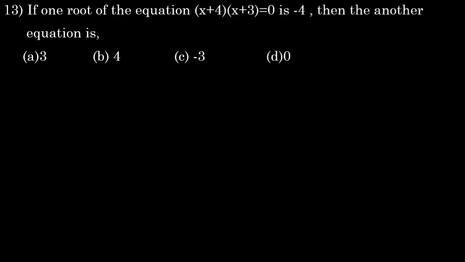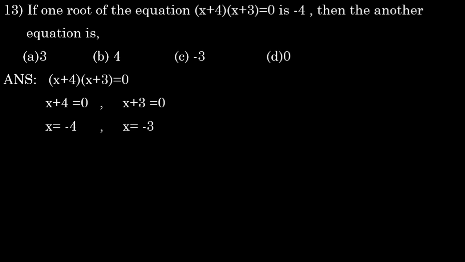So the equation they gave is (x plus 4) into (x plus 3) equals 0. Here we equate x plus 4 separately with 0 and x plus 3 separately with 0. So then x equals minus 4 and x equals minus 3, because if we take the plus 3 to that side it becomes minus. So we get minus 3. And one answer they already gave before, that is minus 4. That means which one is left over? The other one, that is minus 3. So option C, minus 3 is the correct one.